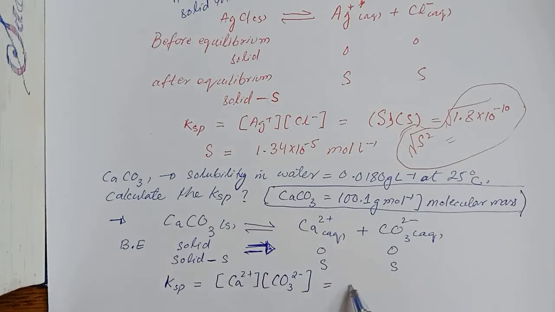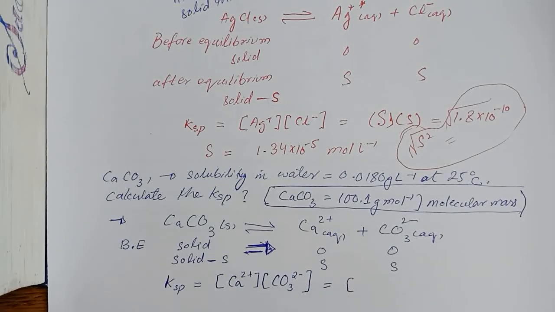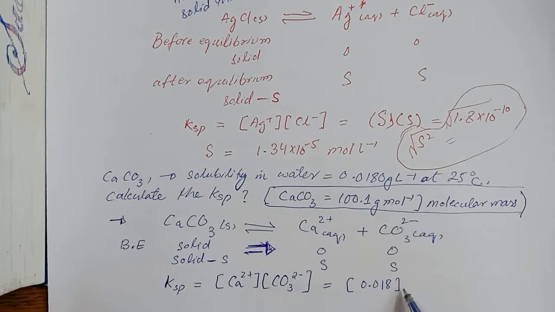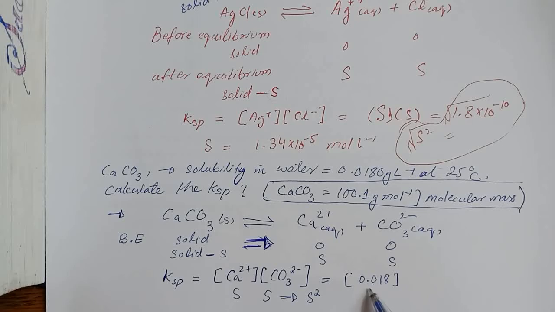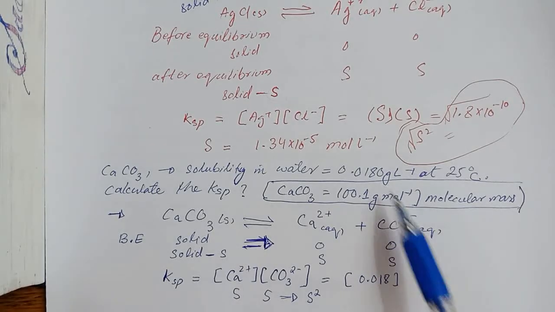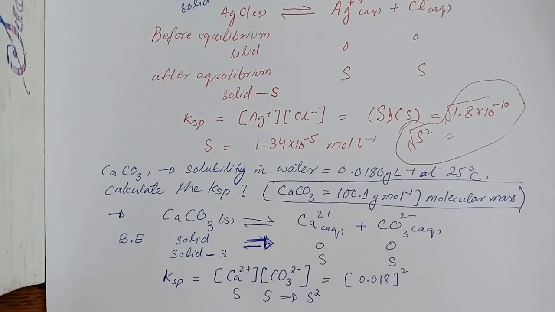So here the concentration is in gram per liter. So we have to multiply S and S, and it must lead to S square, and the concentration of S is 0.018 gram per liter. So we need to take the square,